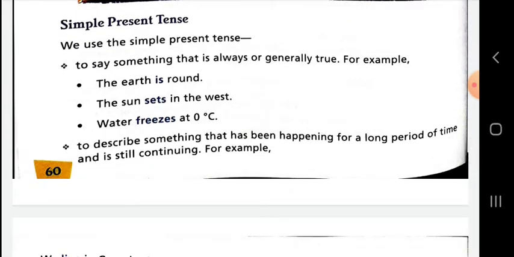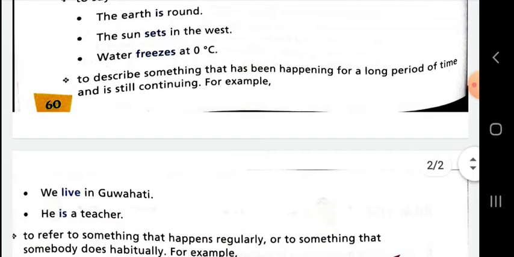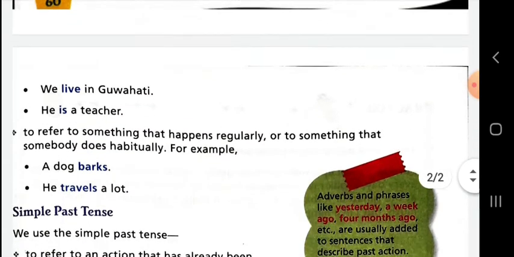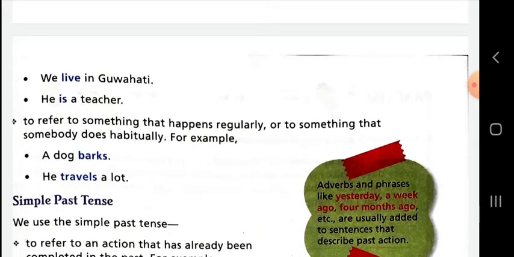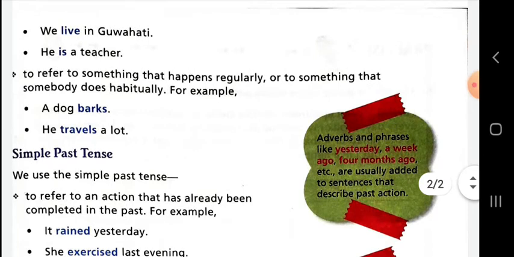Next point, to describe something that has been happening for a long period of time and is still continuing. For example, we live in Guwahati. He is a teacher. To refer to something that happens regularly or to something that somebody does habitually, meaning to say, to represent a habitual fact, we use simple present tense. A dog barks, he travels a lot.